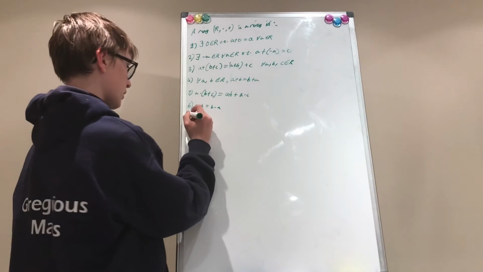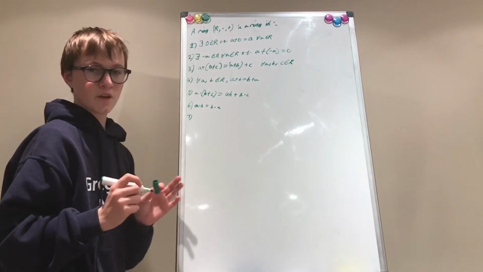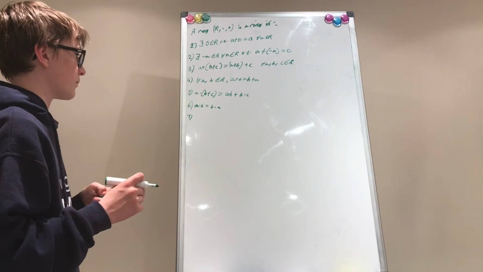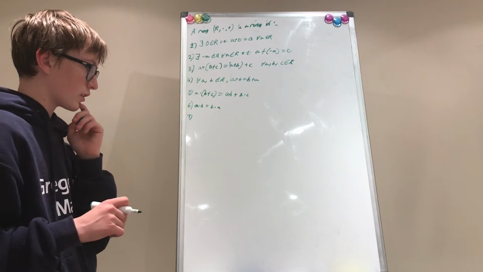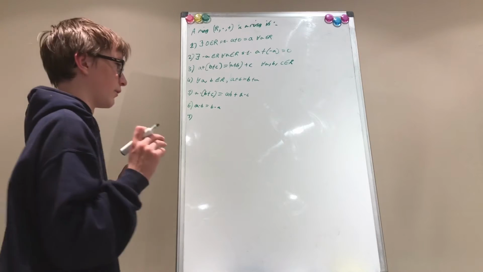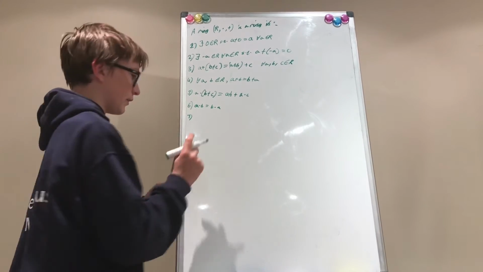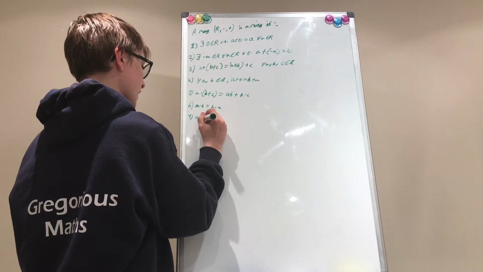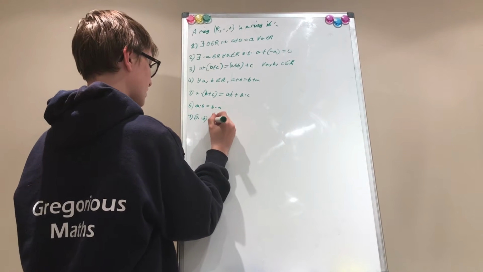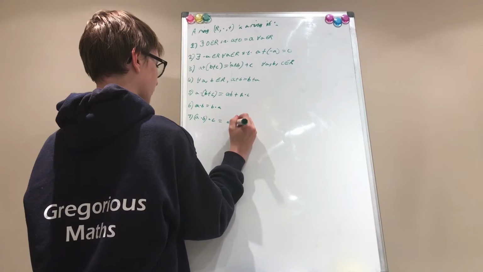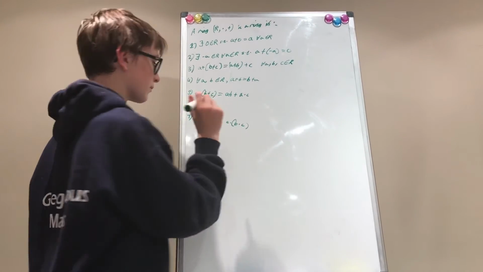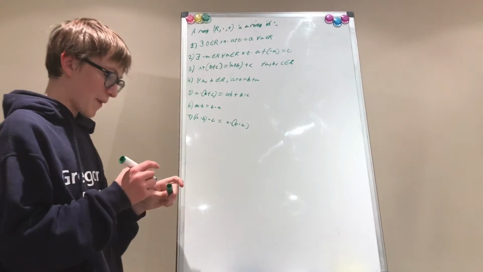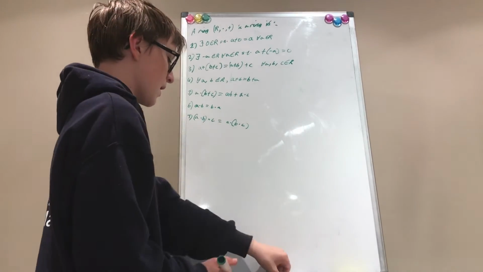And number 7 is that it's associative. Sorry, that took me a little while. So A times B, and then that quantity times C is equal to A times the quantity B times C. Okay, this is what a ring is, the bare minimum.